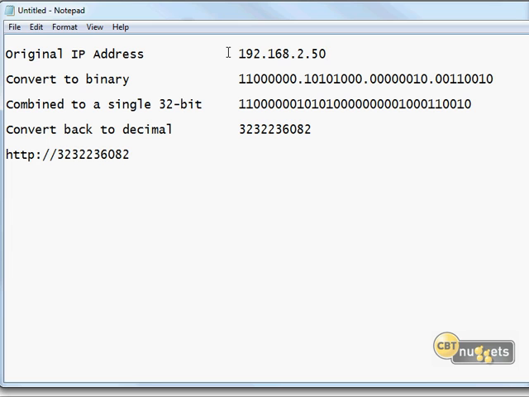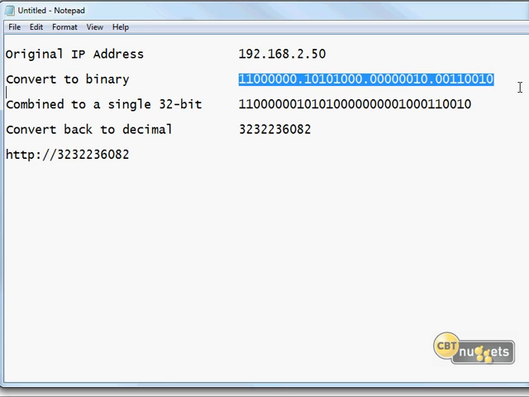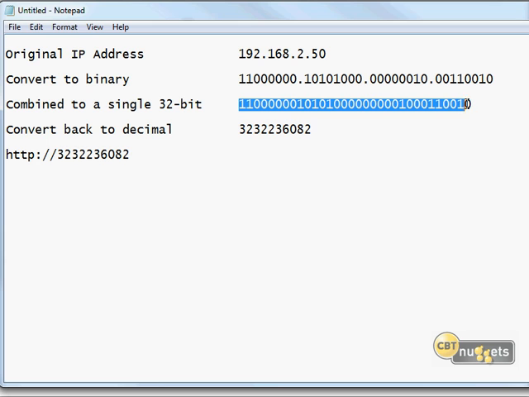You usually don't want to use an IP address to make a connection. Usually it has to be something like a URL that has to be translated from host name to IP address by DNS. So anyway, if I'm trying to connect to this IP address, then what I might do is convert this to binary, which I can't put in the web browser, and then convert it back to a single 32-bit value like this. Okay, and then this would be my single 32-bit binary value. What I'll do then is take that and convert it back to a decimal value.